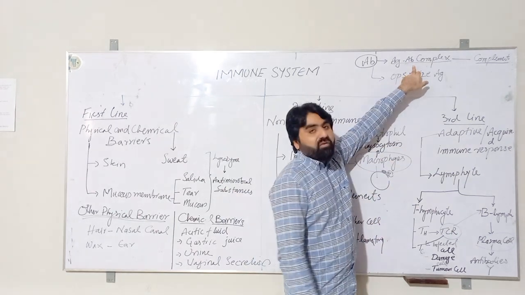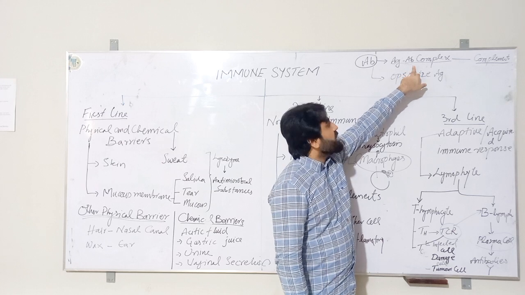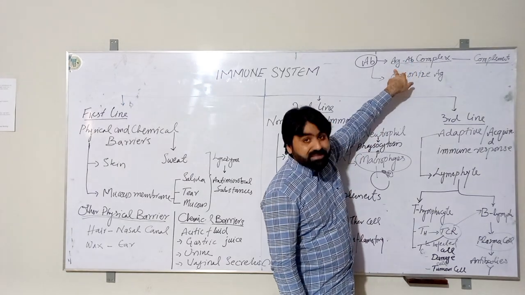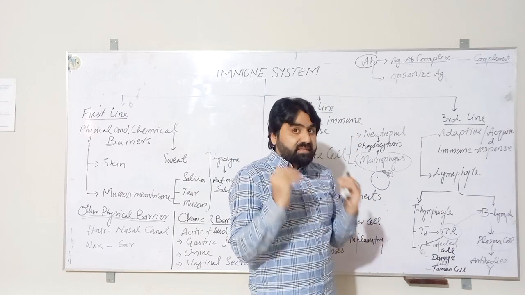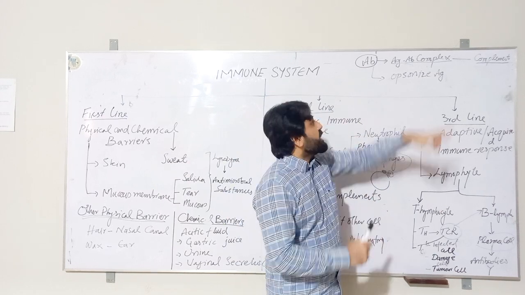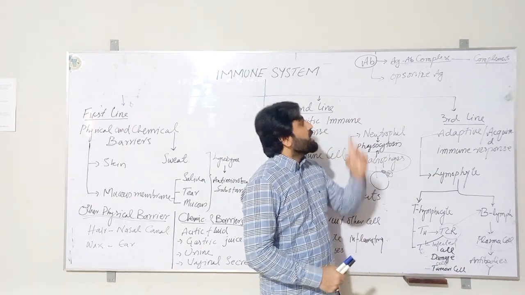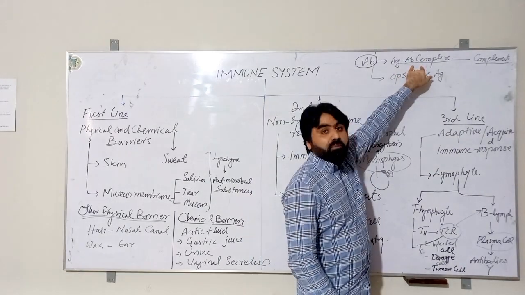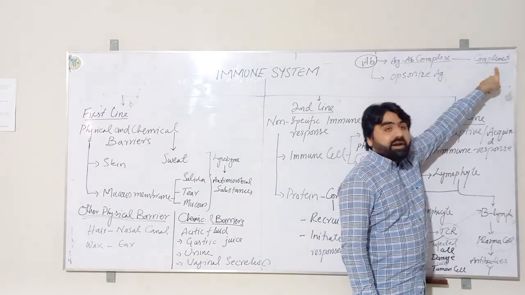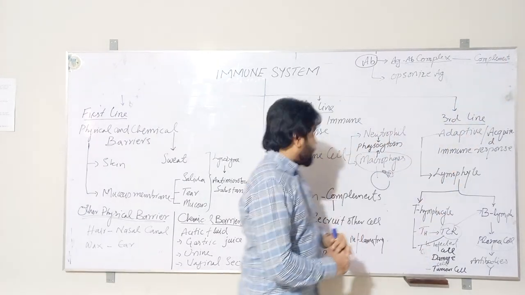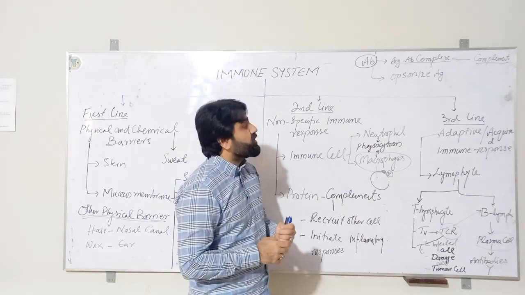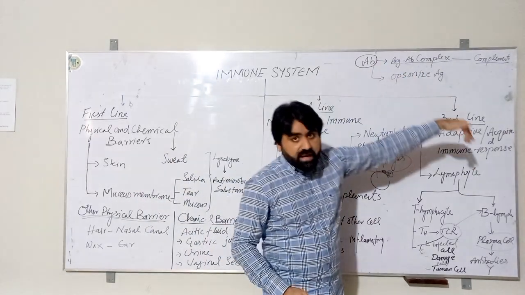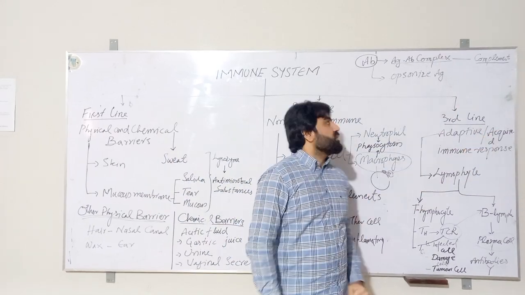The formation of the immune complex prevents this antigen from attaching to the target cell. In this way, they prevent the attack of the foreign invader. Secondly, this antigen antibody complex also activates the complement, which is a protein we have already discussed in the second line of defense. So they are further activated through the third line of defense.